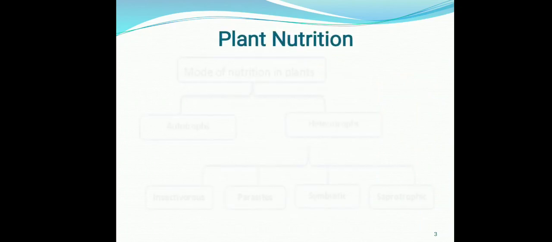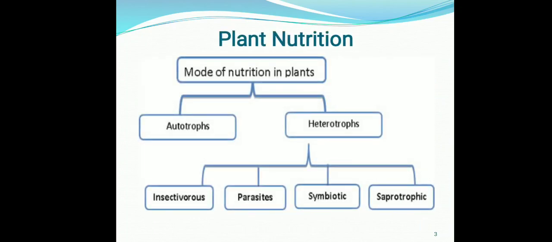In plants, there are mainly two modes of nutrition. First is the autotrophic mode of nutrition, which means those organisms which can prepare their own food. They are also known as autotrophs, for example, green plants.